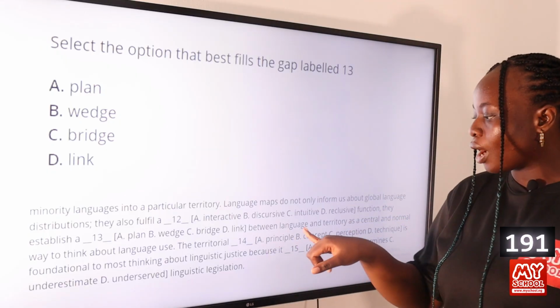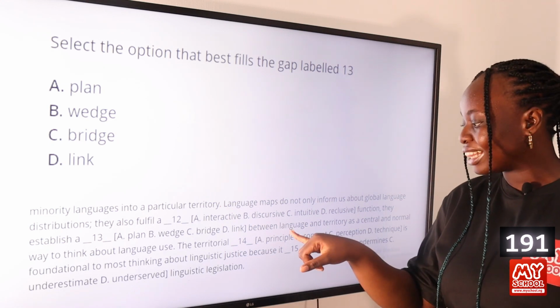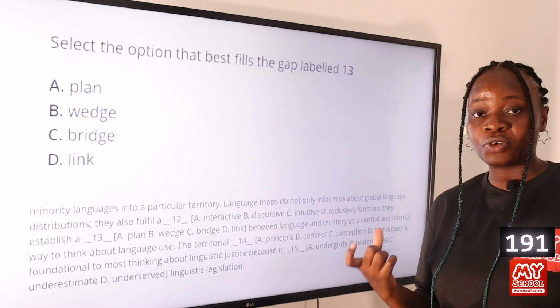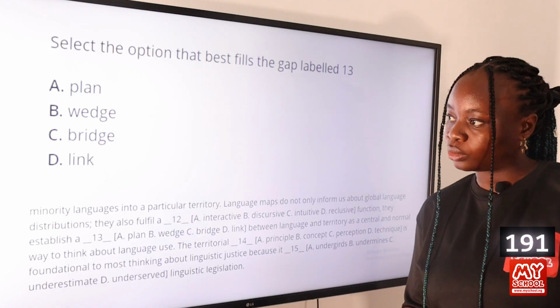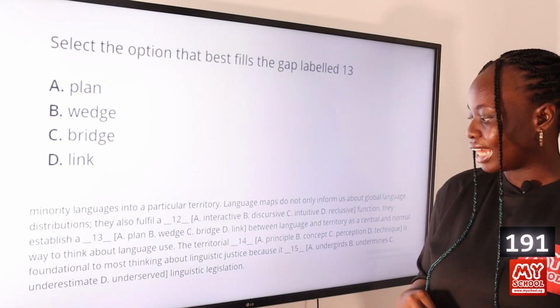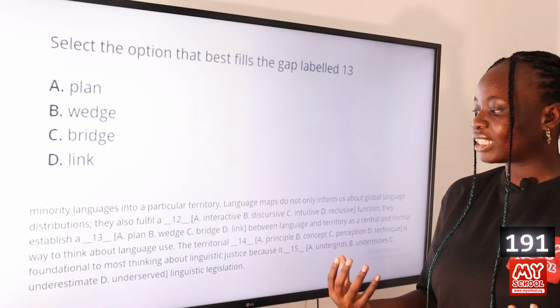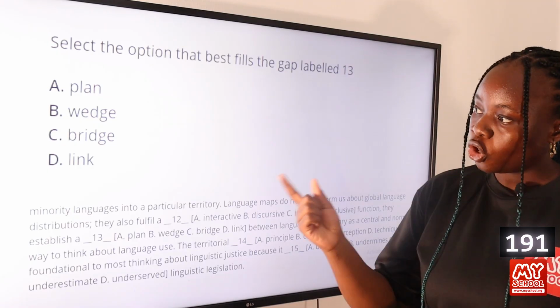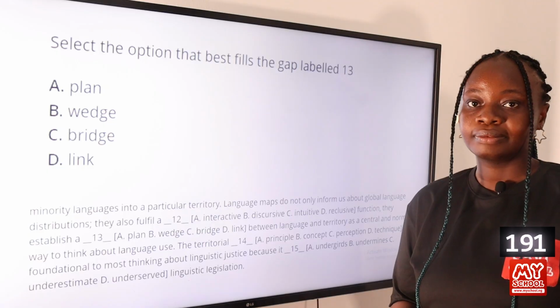So we are talking about how these language maps help to connect language with territory. So we are looking for a word that helps to express that connection, and that word is link. It links language to territory. So it serves as a link between language and territory. Option D is the answer to this question.